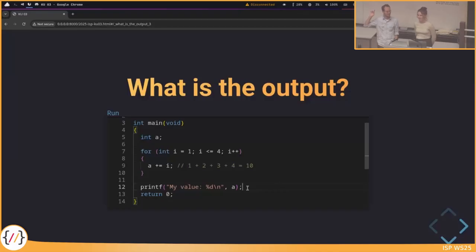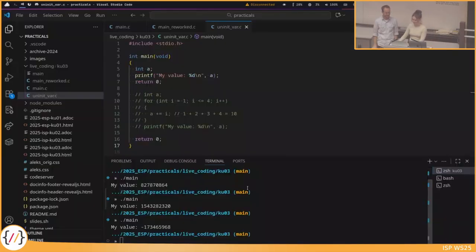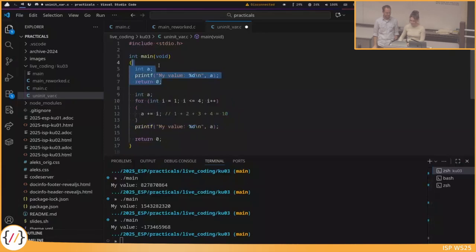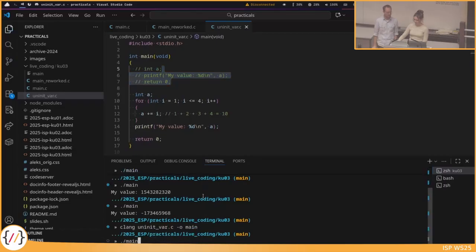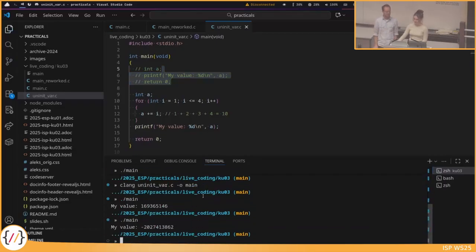Okay, so the majority says something else. Let's try it, I also prepared this. Exactly, the value of a wasn't set, and for that reason, even if we add 10 to something, the output is something we don't know.